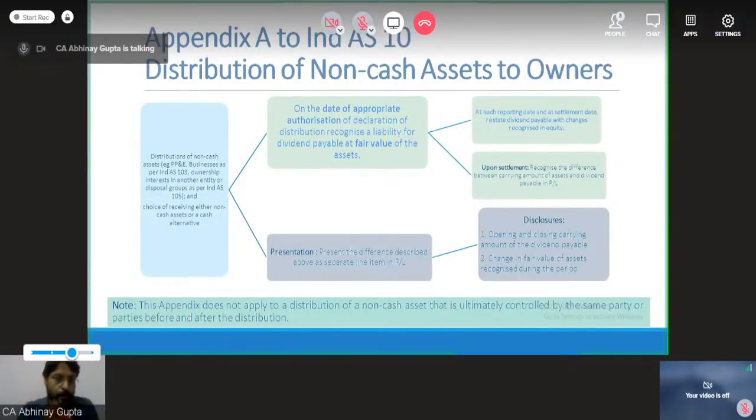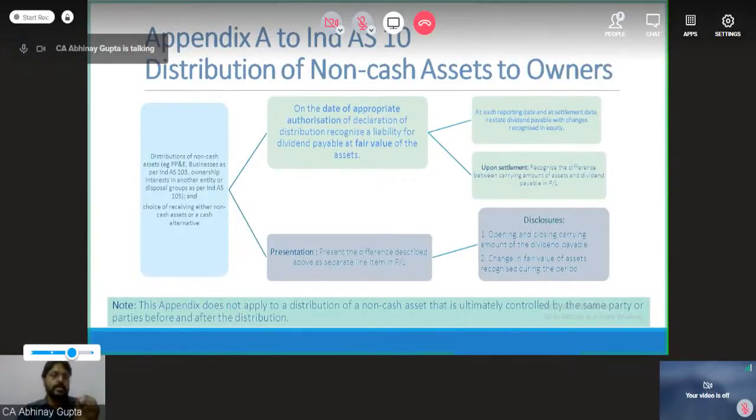On the date of appropriate authorization, please make a note on your slides or writing pad that appropriate authorization happens when something is approved by the shareholders in the AGM or EGM. Dividends are distributed only after the approval of shareholders; it cannot be distributed prior to that. Once the authorization has happened in an EGM or AGM, the company will record a liability in the books of account. At what amount? At the fair value of the assets.